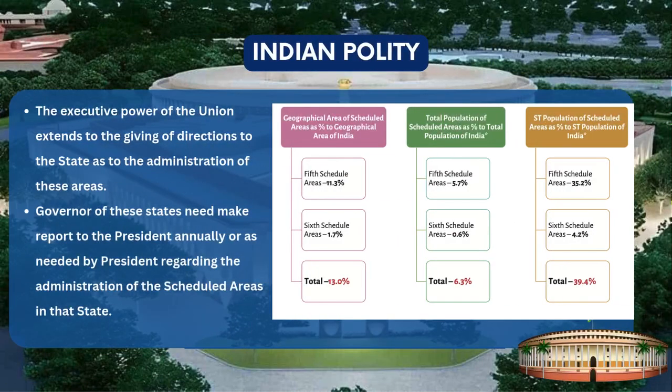The executive power of the Union extends to the giving of directions to the state as to the administration of these areas. The Governor of these states needs to make a report to the President annually, or as required by the President, regarding the administration of the scheduled areas in that state.